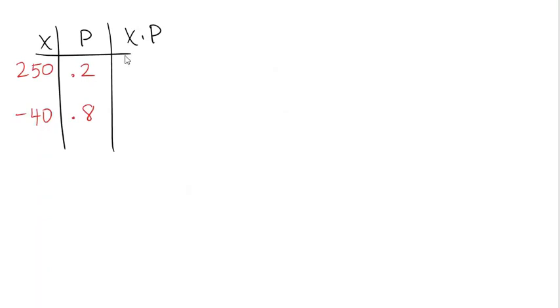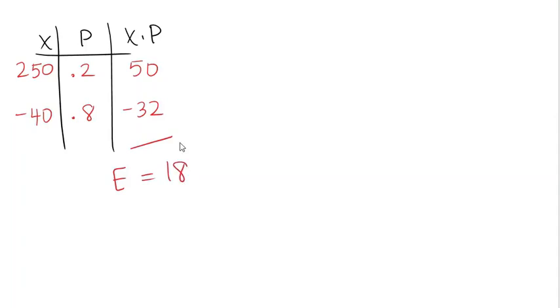Now we multiply each outcome by its corresponding probability. This weights each outcome by how likely it is. So it takes into account not only how big or small the outcome is, but also how likely it is. And this is how we get an average. So we take 250 times 0.2, that's 50. And we take -40 times 0.8, that's -32. And then we add these together to get the expected value. And the expected value is 18.